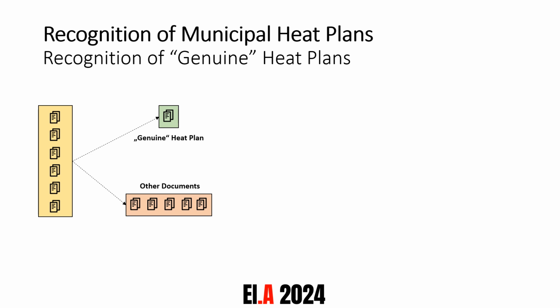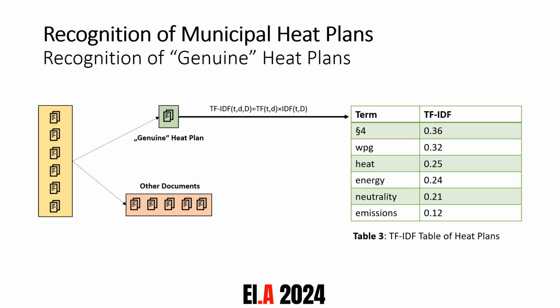We can now take the examples from the genuine heat plan category and apply different techniques to it. For example, TF-IDF vectorization, which basically extracts the most frequent or most important terms from these genuine heat plans across the different heat plan documents. And from this, we produce a TF-IDF table, which contains these terms and also their TF-IDF value. We can now apply the same technique, so also TF-IDF vectorization, to the class of the other documents and also build a TF-IDF table there.